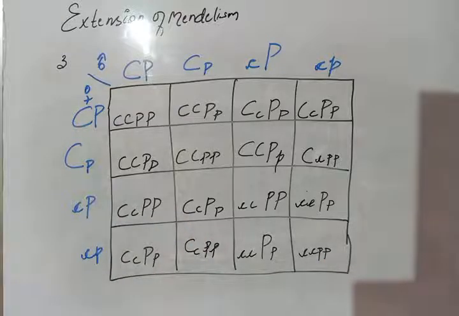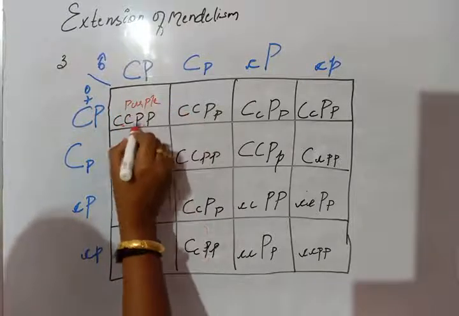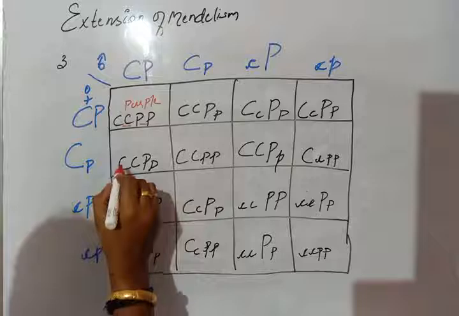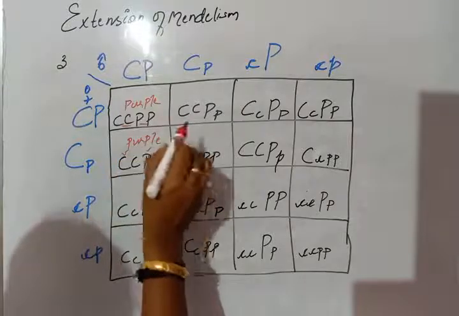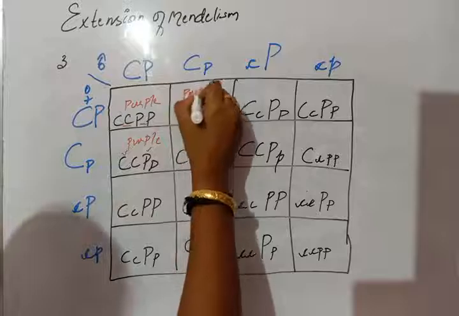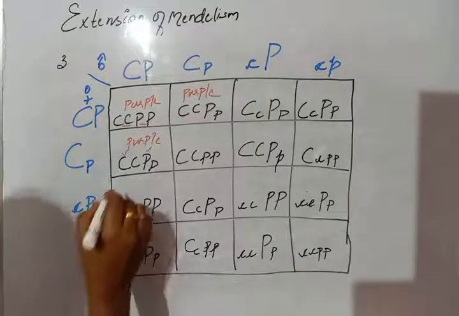Okay, now let's count. This will be purple. Why? Because dominant genes are there. Here also one capital C and one capital P is there, so it will be purple. This also will be purple. So wherever a single capital C and a single capital P is there, purple color will express.